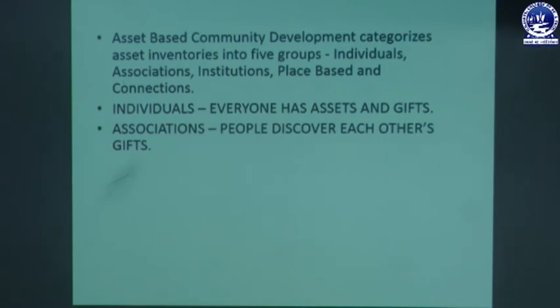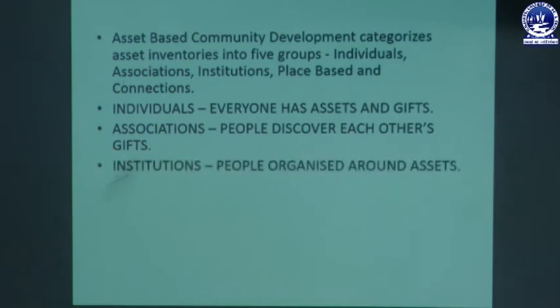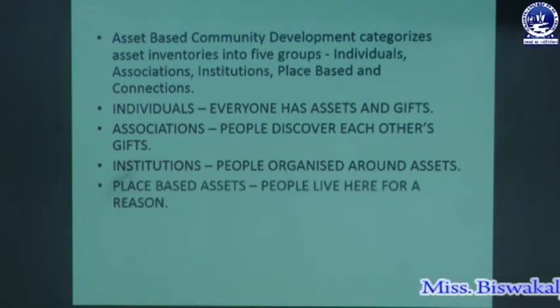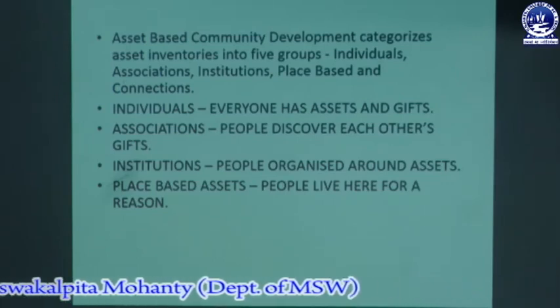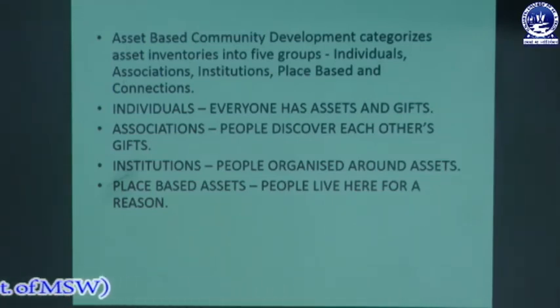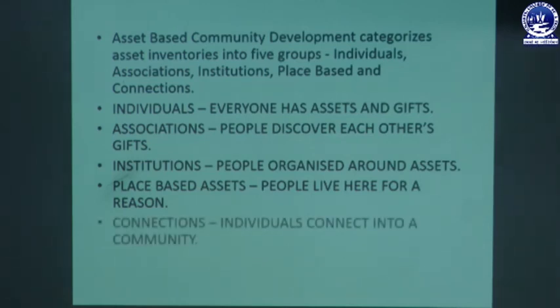These associations are where people discover each other's gifts, institutions are the people organized around the assets, and place-based assets are the people, those who live here for a reason. So these are the five inventories in asset-based community development. And the fifth one is the connections, that is, individuals connecting into a community, or the connection of the individuals that are there in the community. So these are the five groups of inventories.